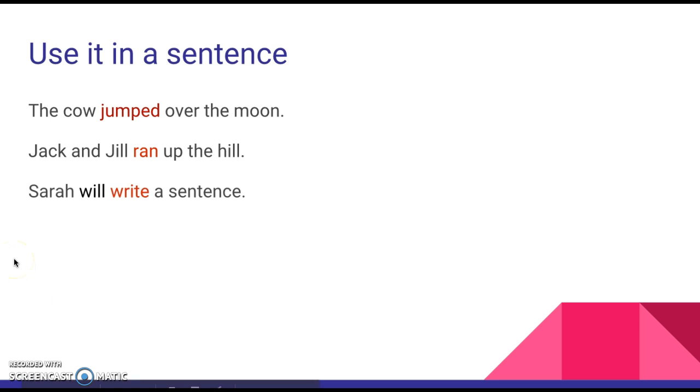Sarah will write a sentence. Write is the action verb and Sarah is the subject. The students run at recess. Run is the action verb and students is the subject.